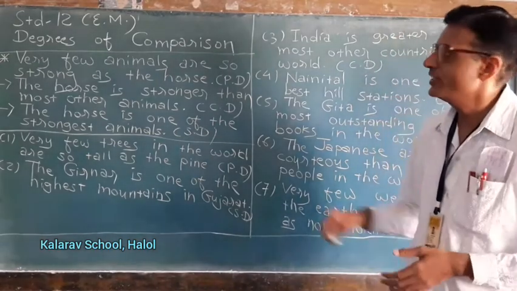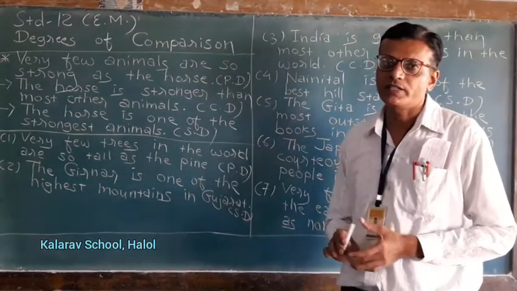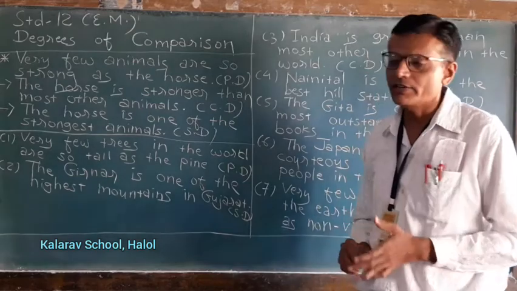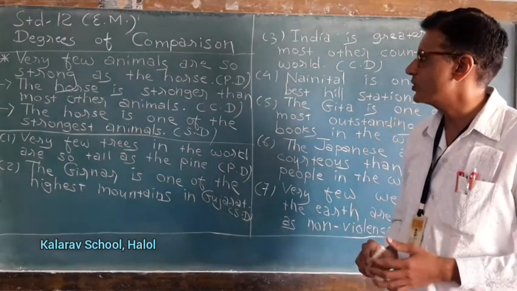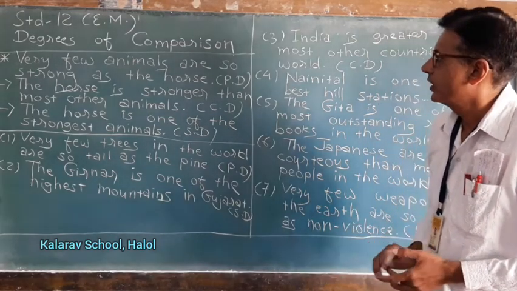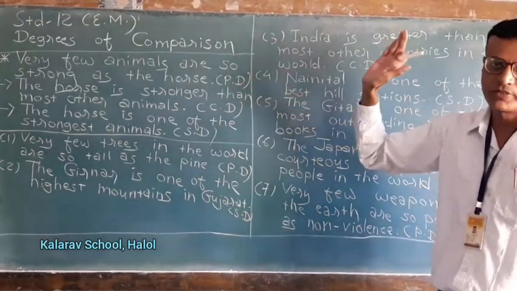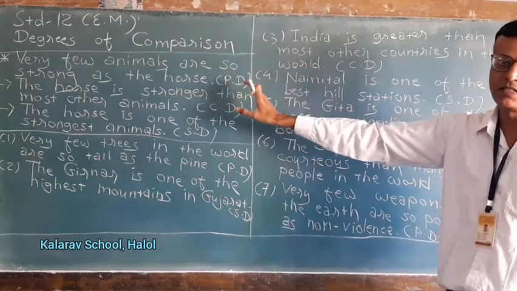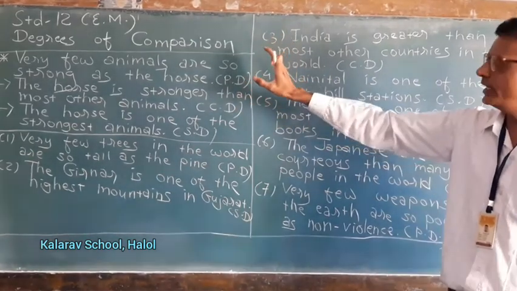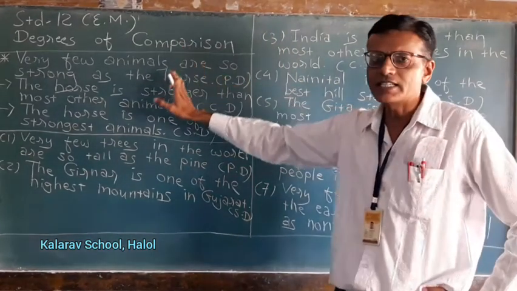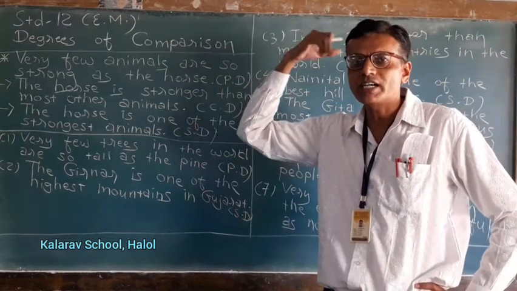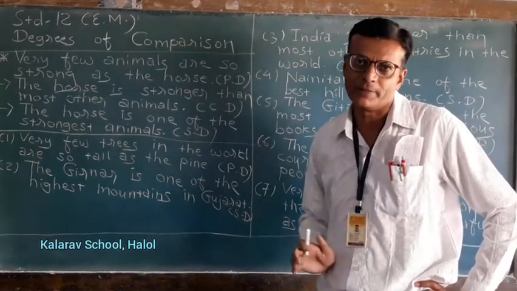Students, today I will teach you degrees of comparison. There are three degrees: positive degree, comparative degree, and superlative degree. I have written three examples of each degree. You just remember the example. If you remember only just these three sentences, then you will be able to convert any sentence in any degree.